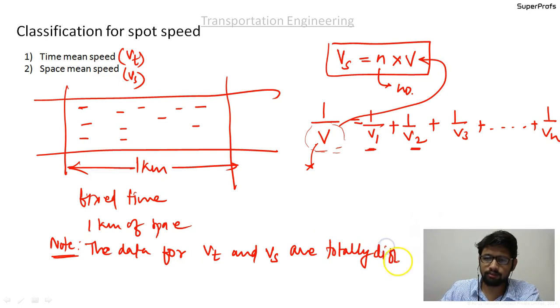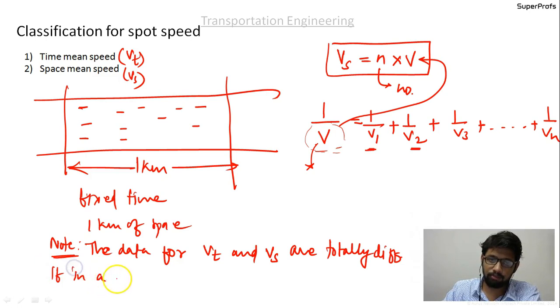If in a problem the same data is given for calculation of Vt and Vs, then use the same data.